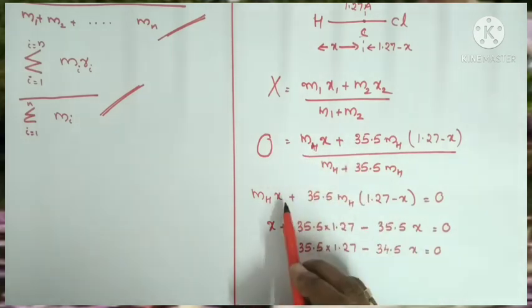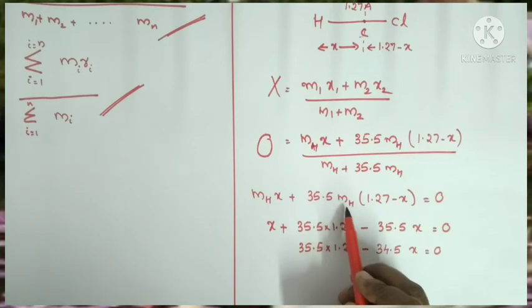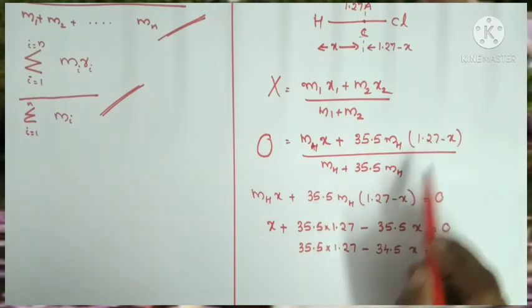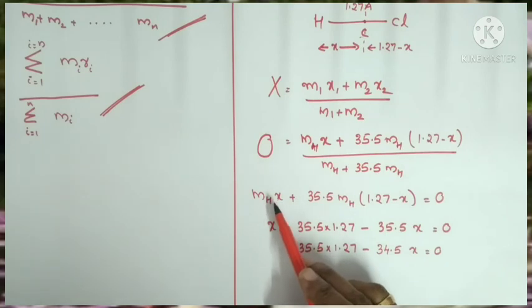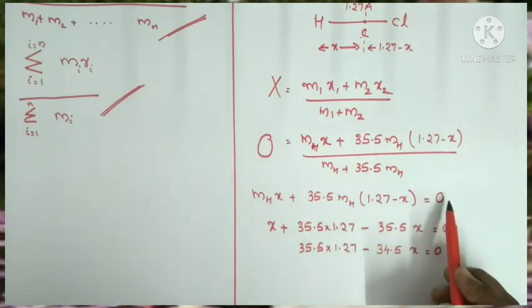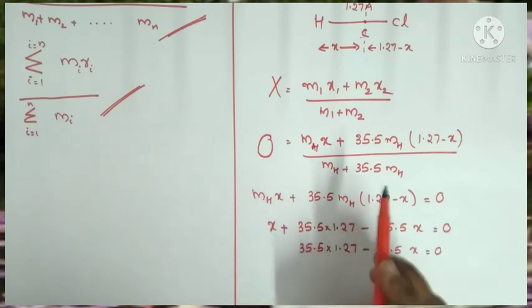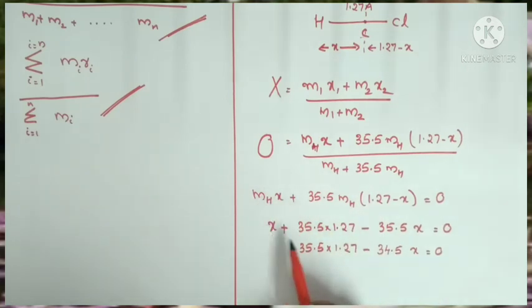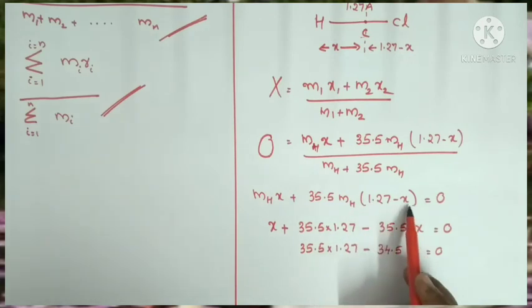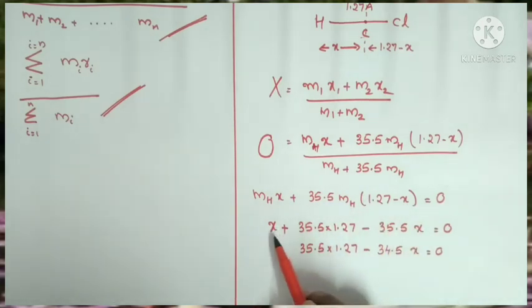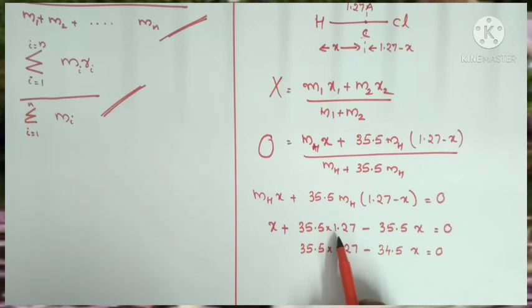Then m_H x plus 35.5 m_H into 1.27 minus x is equal to 0. On the right side it is 0, so we can cancel that m_H. So x plus 35.5 into 1.27 minus x, multiplied out, is x plus 35.5 into 1.27 minus 35.5 into x is equal to 0.